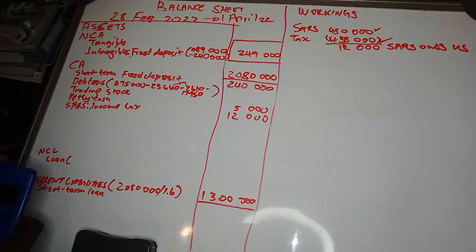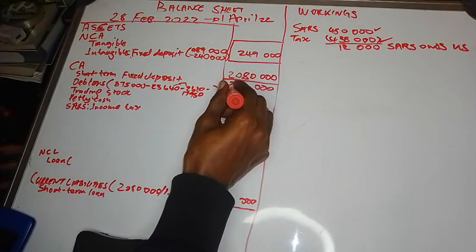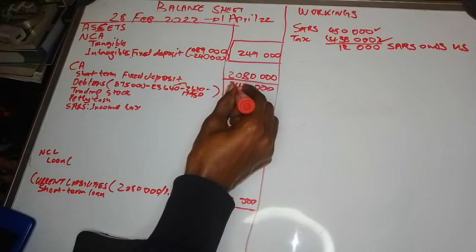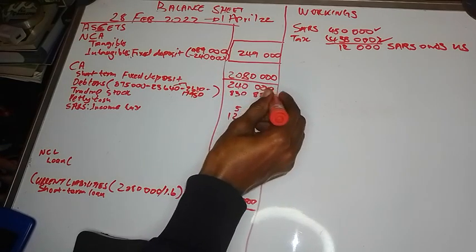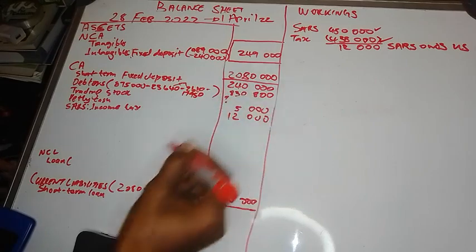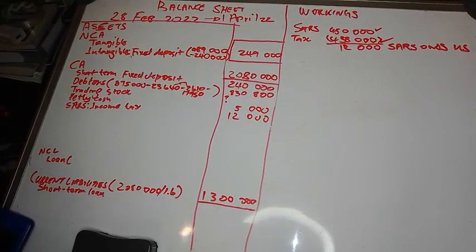Sorry, it's minus 23,640, minus 2,610, and then minus 17,950. So our debtors balance will be 830,800. Then we are left with the trading stock. Now let's go through the information.